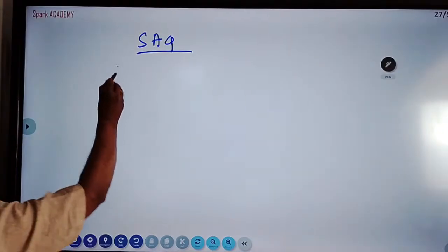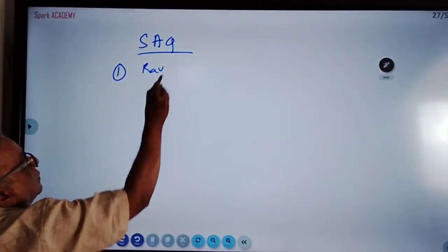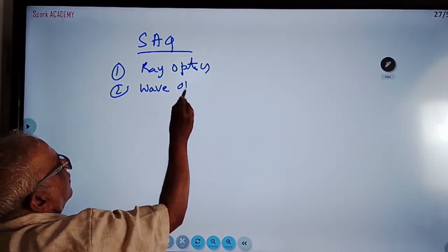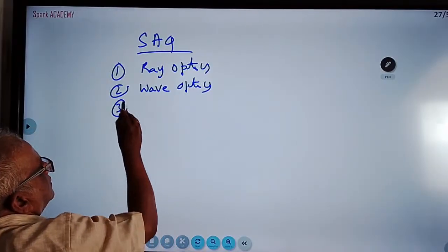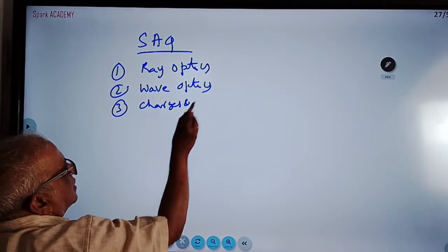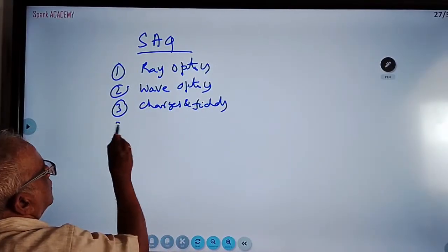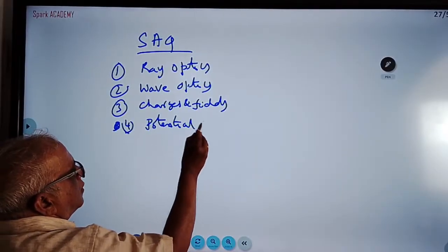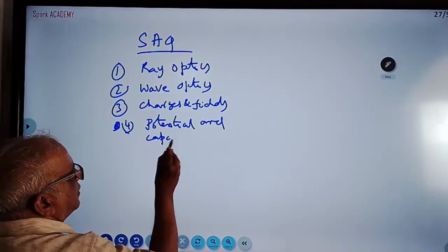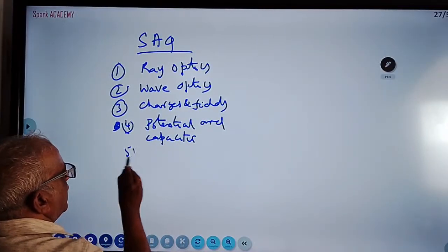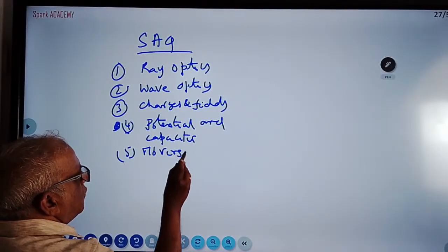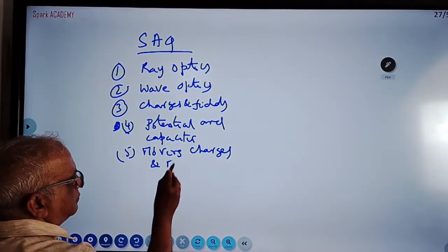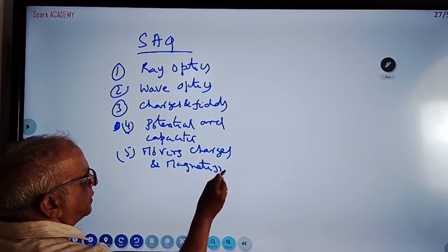Short questions appear from the chapters ray optics, second wave optics or physical optics, charges and fields, electric potential and capacitor, moving charges and magnetism. Some are common to very short questions.